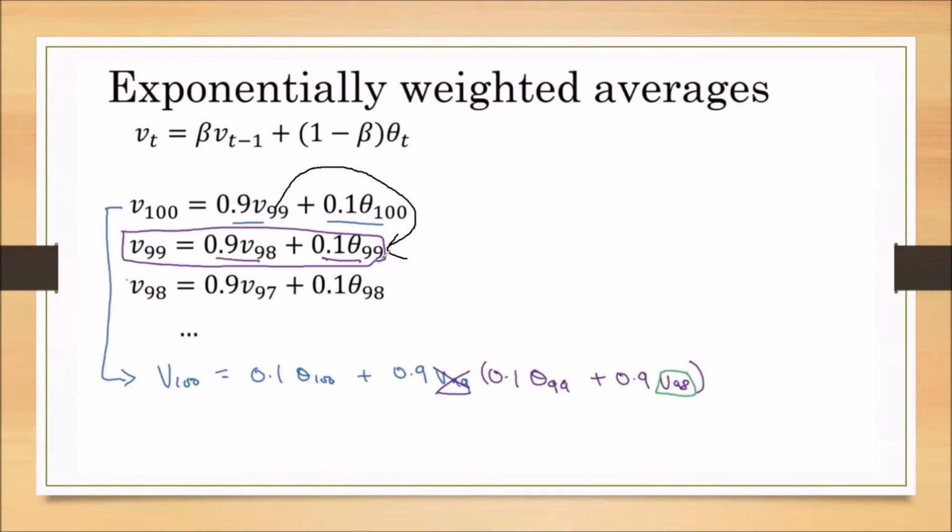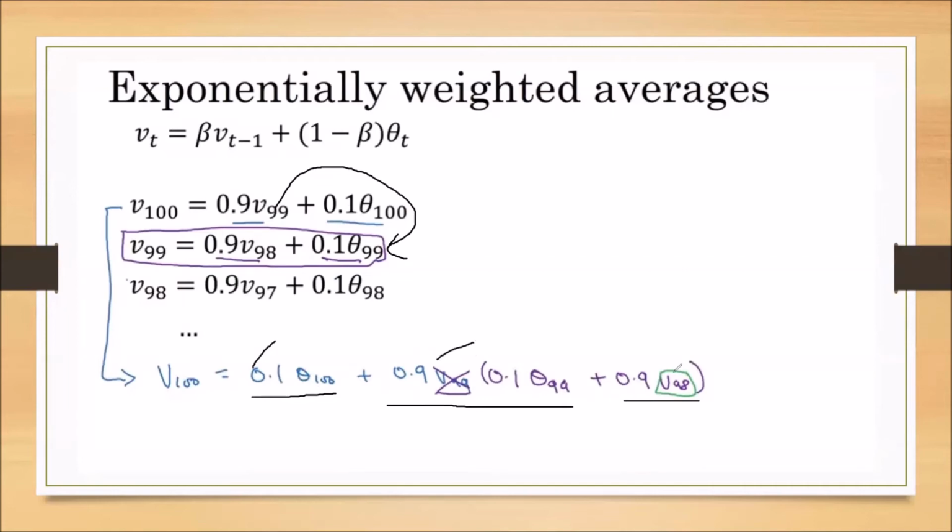If I substitute V99 in V100, then we get 0.1 into theta 100, that is fine, and 0.9 into 0.1 into theta 99, that is fine, and 0.9 square into V98. So 0.1 into theta 100, 0.1 into 0.9 into theta 99.